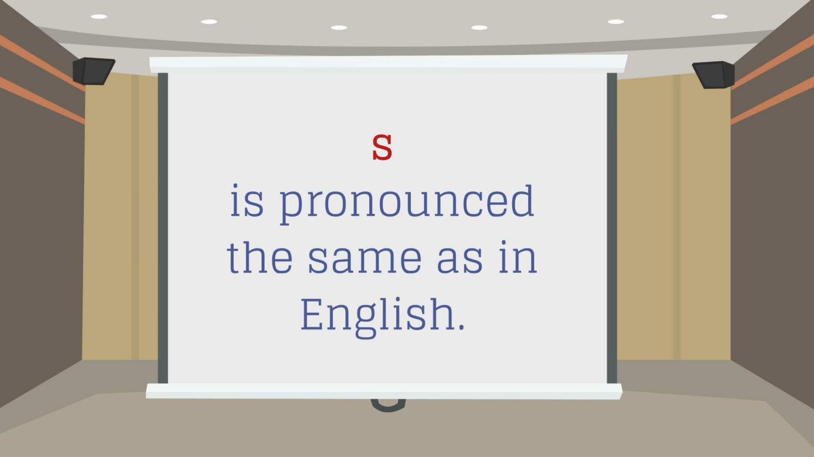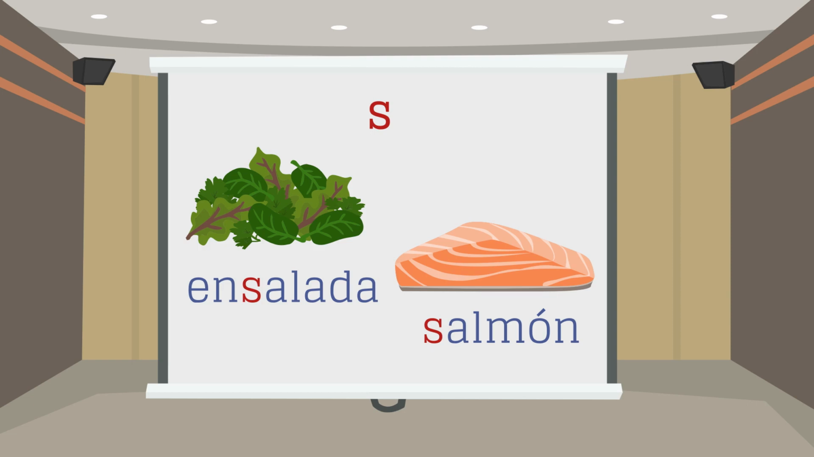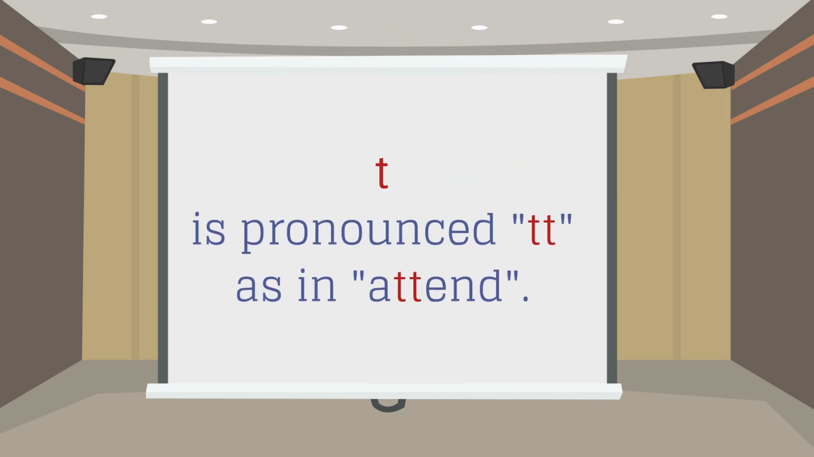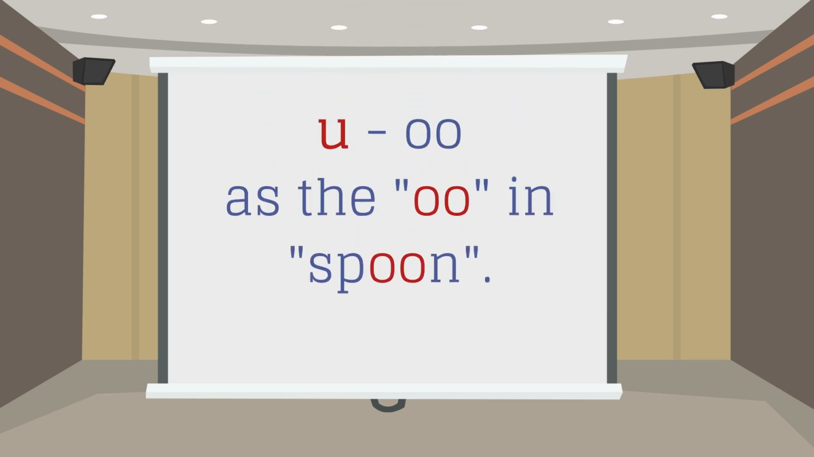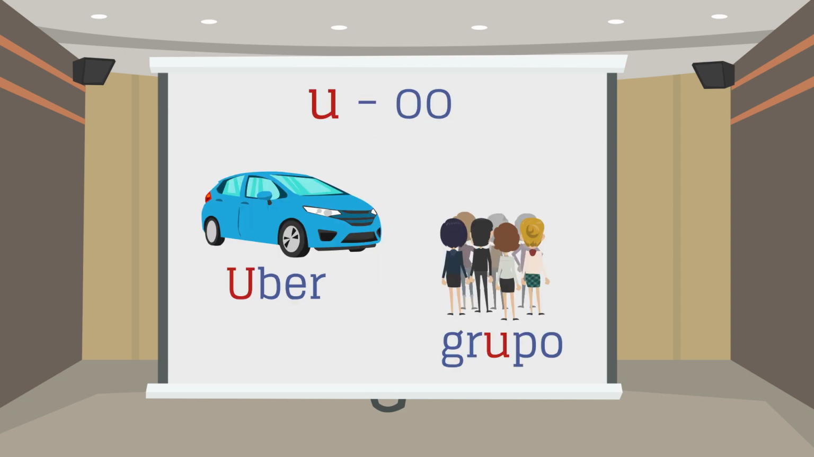S is pronounced the same way as in English. Ensalada, salmón. T is pronounced T as in attend. Taco, taxi. U is pronounced as the U in spoon. Uber, grupo.